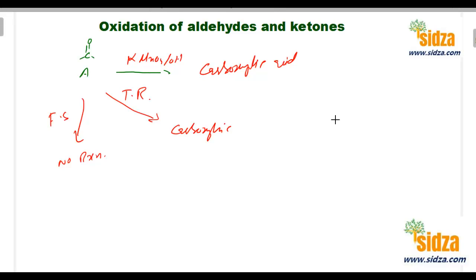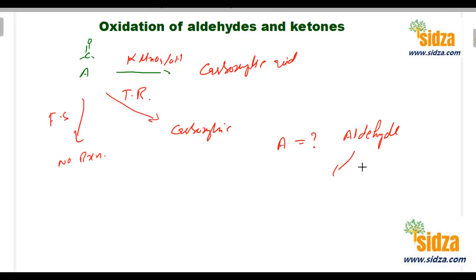So what is this compound A? Is it an aldehyde or a ketone? That is the question. Since we know that Tollens reagent oxidizes only aldehydes, this compound should be an aldehyde. KMnO4 cannot tell us, because a strong oxidizing agent can oxidize both ketones and aldehydes, so we cannot distinguish from that. Only Tollens reagent tells us whether it is an aldehyde or a ketone. Since it oxidizes it into the carboxylic acid, the compound is an aldehyde.